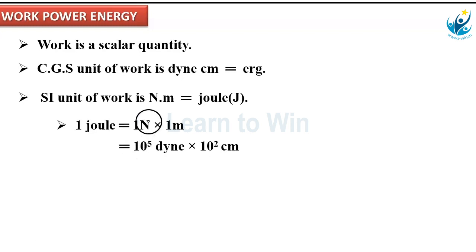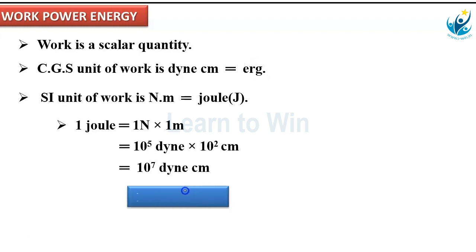How? 1 Newton. What is the 1 Newton value in dyne? 1 Newton equals 10 power 5 dyne into 1 meter. 1 meter value converts into centimeter. 1 meter is 100 centimeter. 100 is nothing but 10 power 2 centimeter. 10 power 2 times 10 power 5 means 10 power 7. 1 joule equals 10 power 7. What is left? Dyne centimeter. Dyne centimeter gives erg. Means 1 joule is equal to 10 power 7 dyne centimeter. Also called 1 joule equal to 10 power 7 erg.